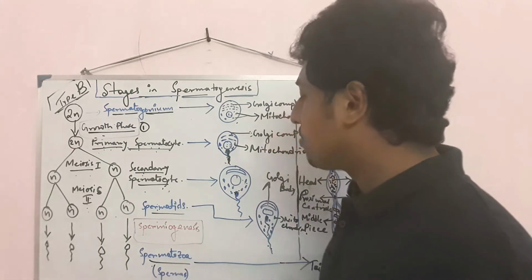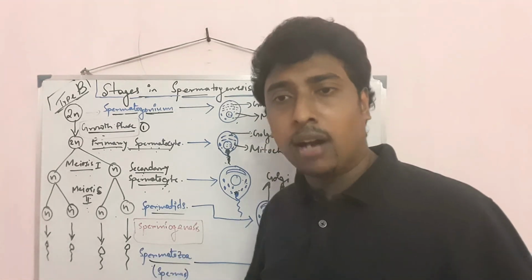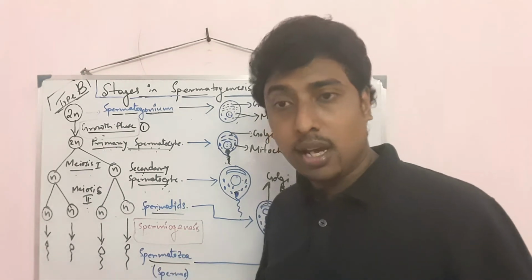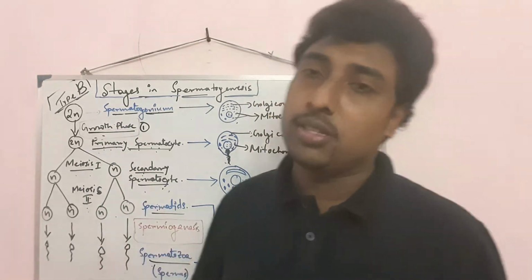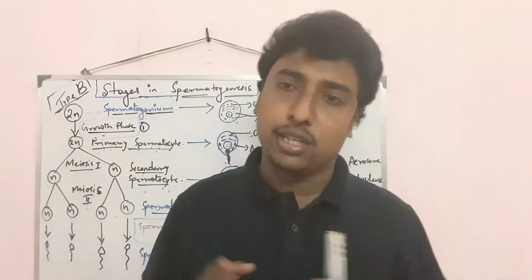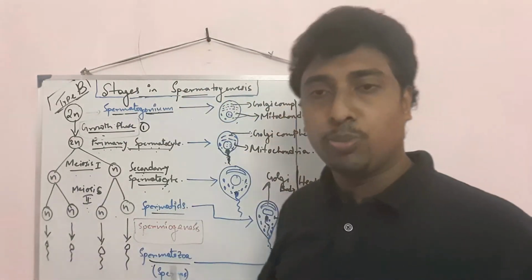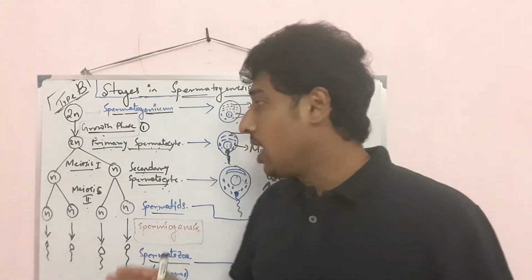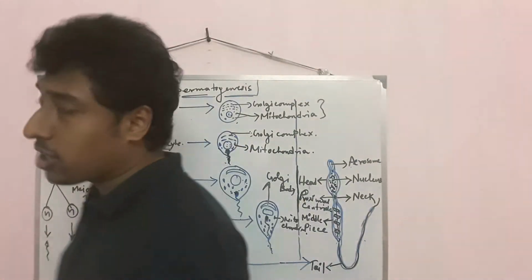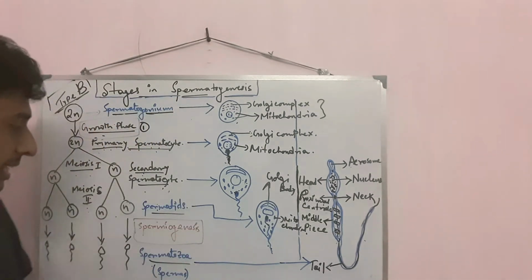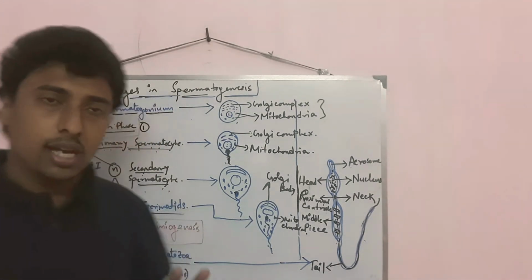The process by which spermatozoa or sperm are produced from spermatids is known as spermiogenesis. Now, there is a very important difference between spermatogenesis and spermiogenesis. Spermatogenesis is the entire process to produce sperm in the human male body, and spermiogenesis is just the production of spermatozoa or sperm from spermatid.